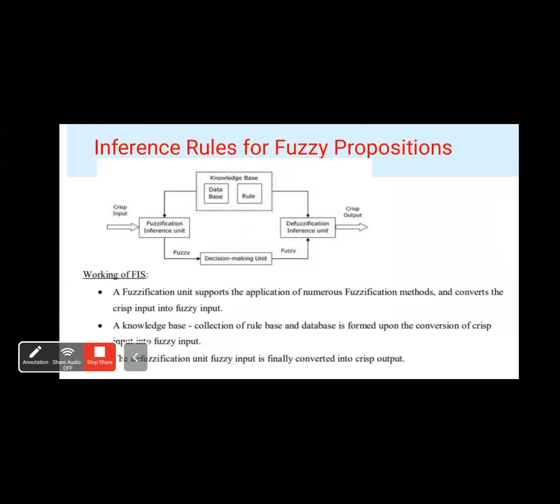Coming to the working of fuzzy inference system, a fuzzification unit supports the application of numerous fuzzification methods that convert the crisp input into fuzzy input. The fuzzification unit, that is the fuzzification inference unit, supports the applications of numerous fuzzification methods.